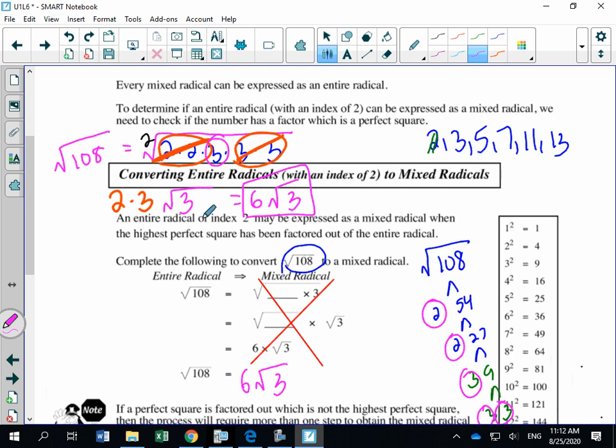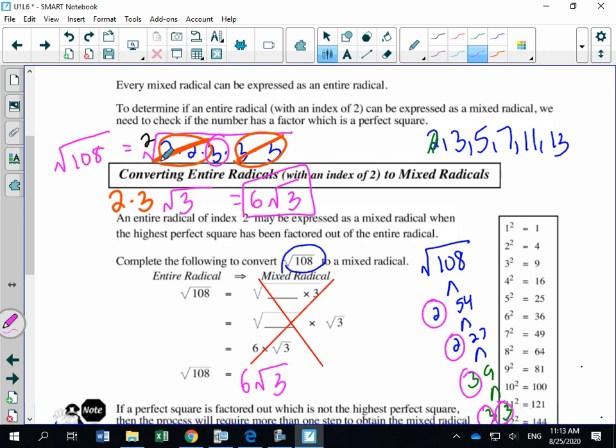Now, some students will say to me, okay, so Mrs. King, why when you circle your pairs, why do you cross them both out and only take out one? So this is my answer. I would say to you, what's 2 times 2? And you'd say 4. And then I'd say, okay, well, what's the square root of 4?